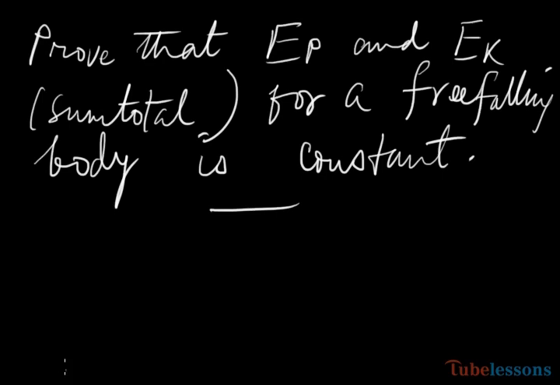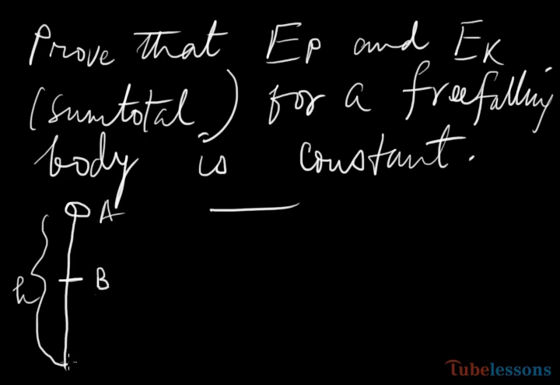Say the body has been lifted up to a height h, at a point A, and then it starts falling from A, with B the midpoint and C the ground.